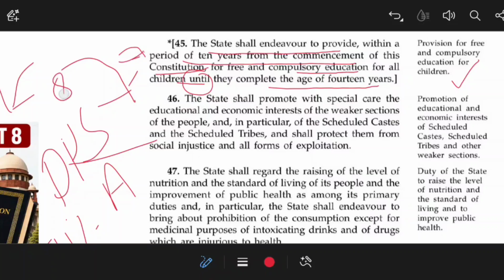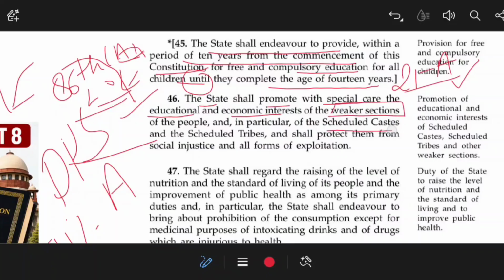And as you all know, the 86th Constitutional Amendment Act of 2002 added Article 21A in the fundamental rights, that makes education for the children from 6 to 14 years of age compulsory and free of cost. Article 46 states that the state shall promote with special care the educational and economic interests of the weaker sections and SC, ST, and shall protect them from social injustice and all forms of exploitation. So Article 46 is about promotion of educational and economic interest of SC and ST and other weaker sections also.